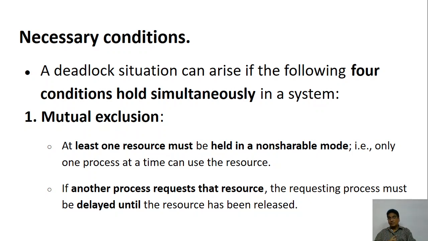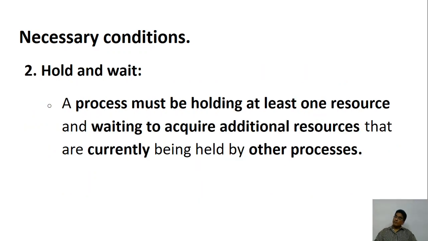Remember, all the four conditions must simultaneously hold good. If they are not simultaneously holding good, then there won't be any deadlock. So this is the first one. First one is the mutual exclusion. What is the second one? Second one is hold and wait.